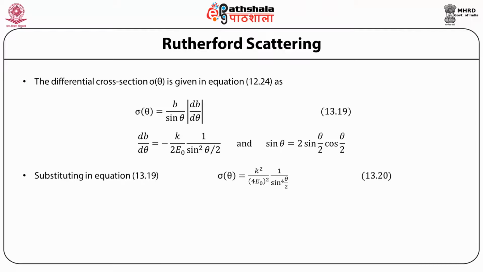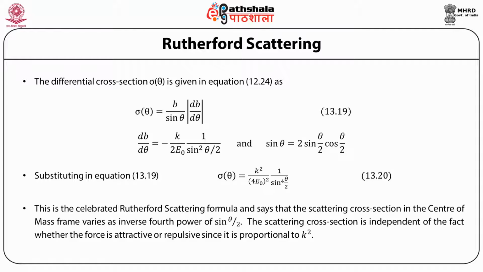Substituting this, we get sigma theta as k square by 4 E naught square, 1 upon sine to the power 4 theta by 2. And you would have recognized this as the celebrated Rutherford scattering formula.